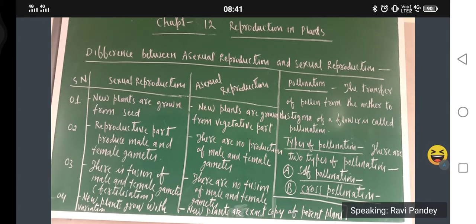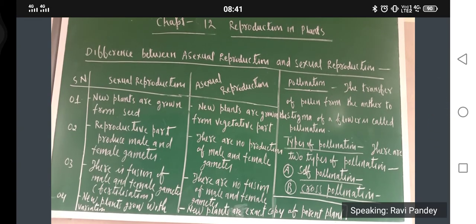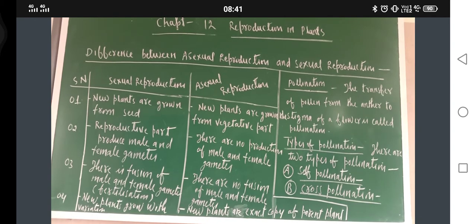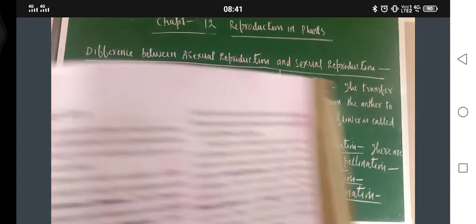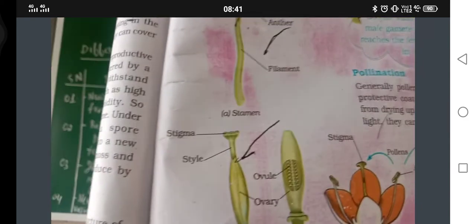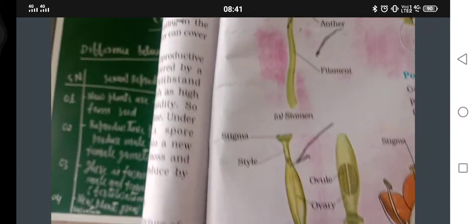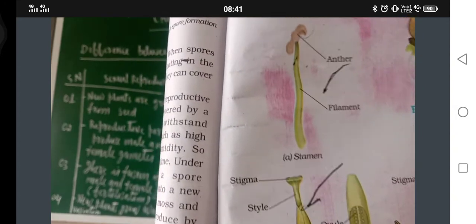Now try to understand the female reproductive part, that is pistil. How many parts of the pistil are there? There are three parts of the pistil: stigma, style, and ovary. Once again, just see here. Yesterday I made a diagram. Have I made this diagram or not? Okay, just tell me.